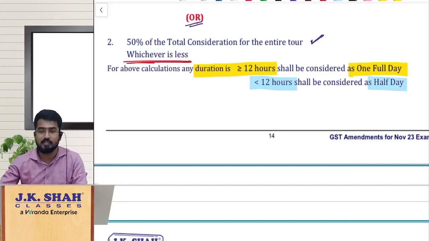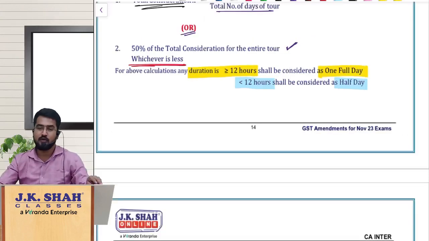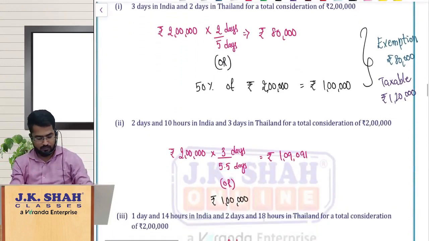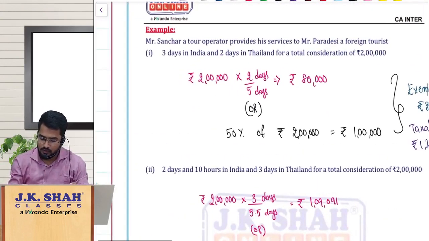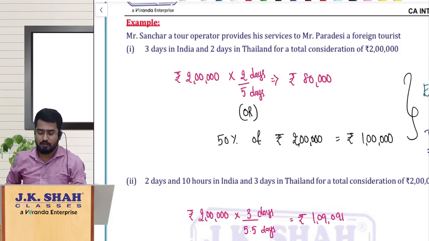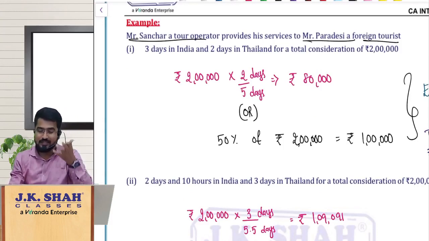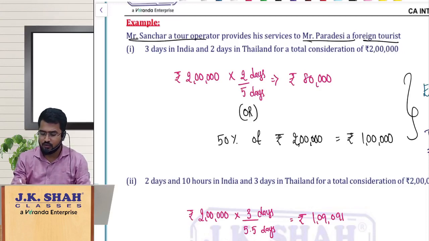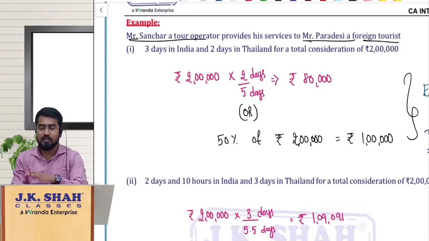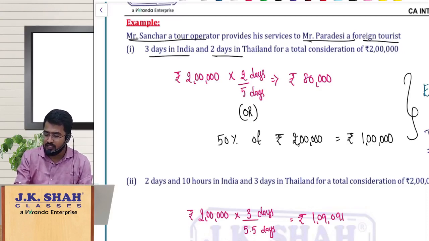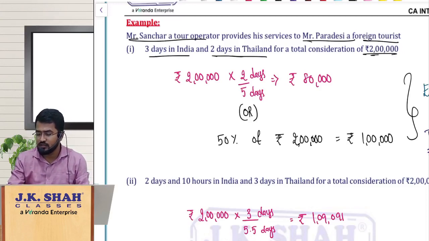So let us see an example here. Mr. Sanchar, a tour operator, provides his services to Mr. Paradesi, a foreign tourist. And there are three cases, my dear friends. The simple one: the tour operator is providing services to a foreign tourist who stays 3 days in India and 2 days in Thailand. Total consideration is 2 lakhs.